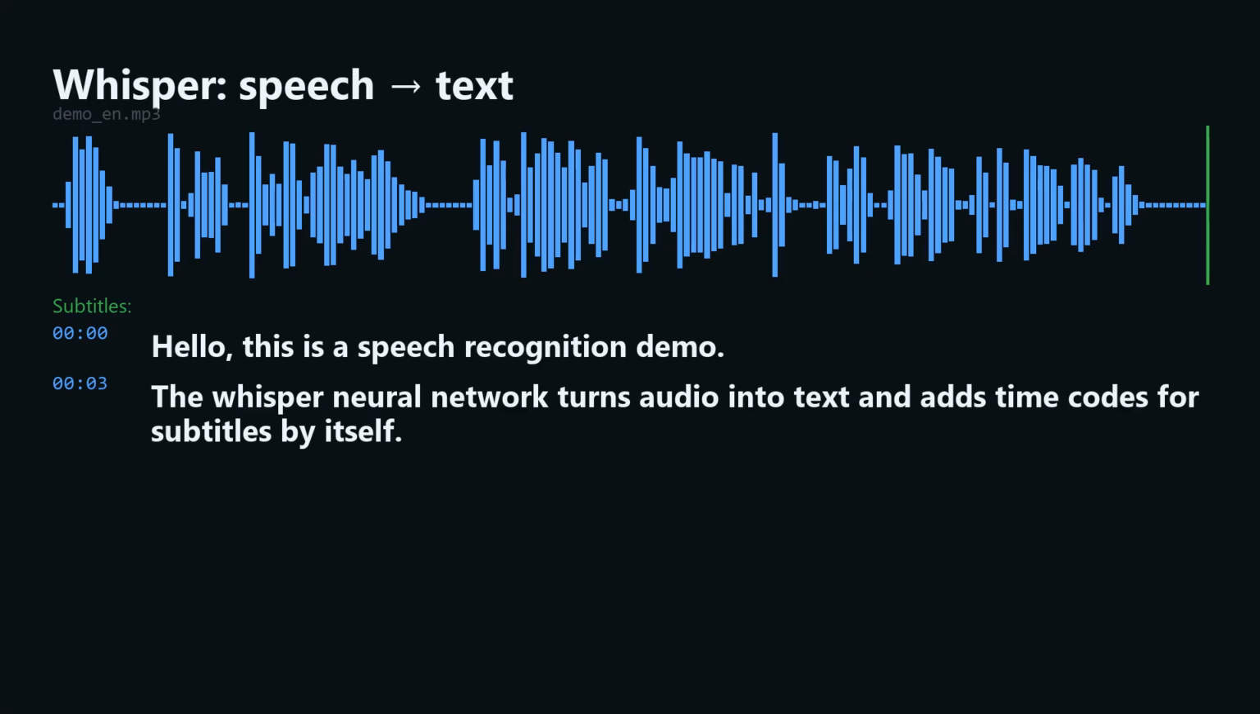By the way, notice the small slip on the word whisper. The AI isn't perfect on names and rare terms, and that's normal. I'll show you how to live with that later. And now let's build this tool from scratch.